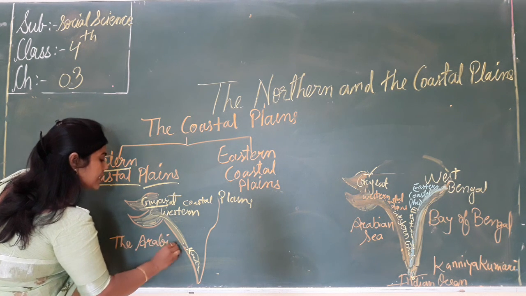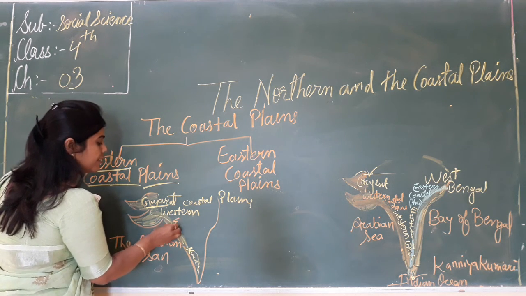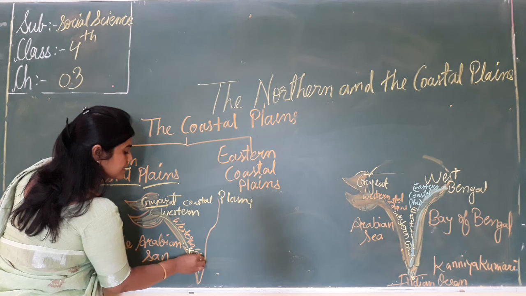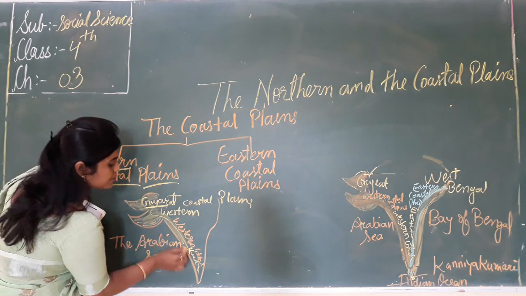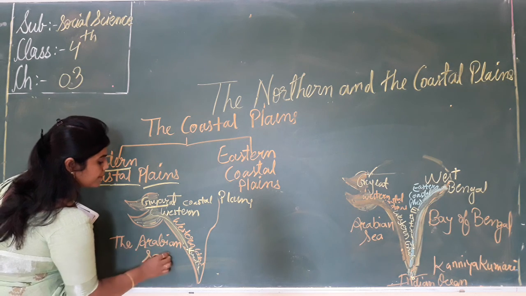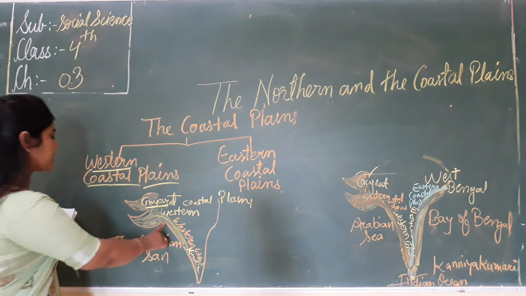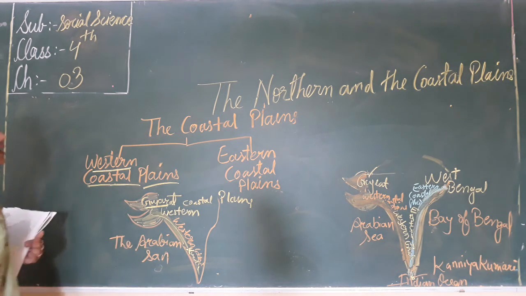Here is the Arabian Sea, and here is the Western Ghat. So it lies between the Arabian Sea and the Western Ghat.